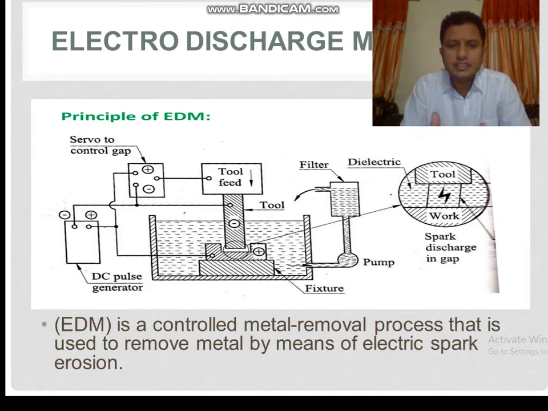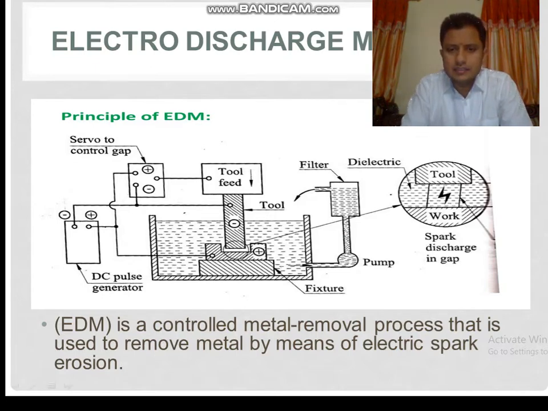If the distance between tool and workpiece increases, the servo system again maintains a proper spark gap. When the positive terminal and negative terminal come in contact with each other, that creates a spark. This spark is created for removing metal ions from the workpiece.